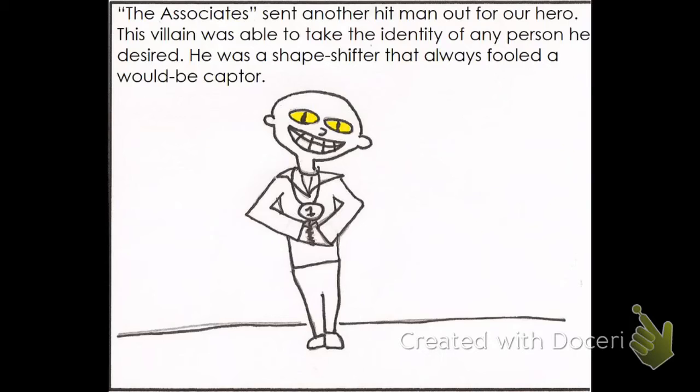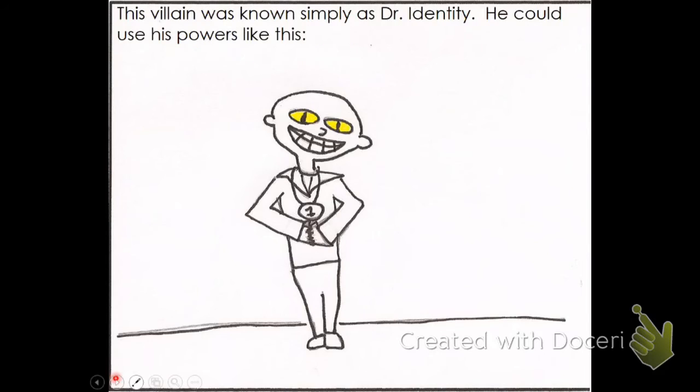Oh, there he is. Creepo. The Associates sent another hitman out for our hero. This villain was able to take the identity of any person he desired. He was a shapeshifter that always fooled a would-be captor. And of course, had very creepy eyes. This villain was known simply as Dr. Identity. He could use his powers like this.